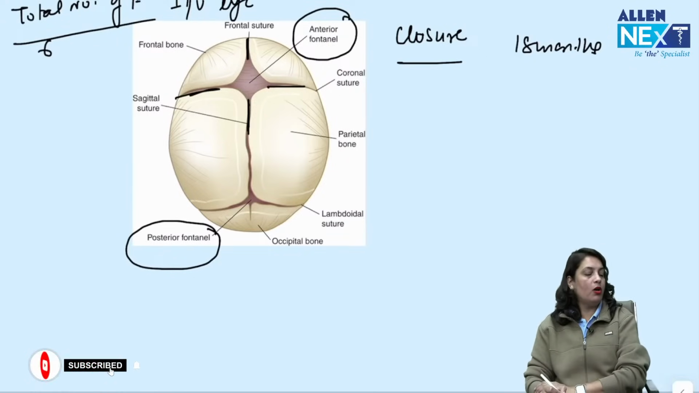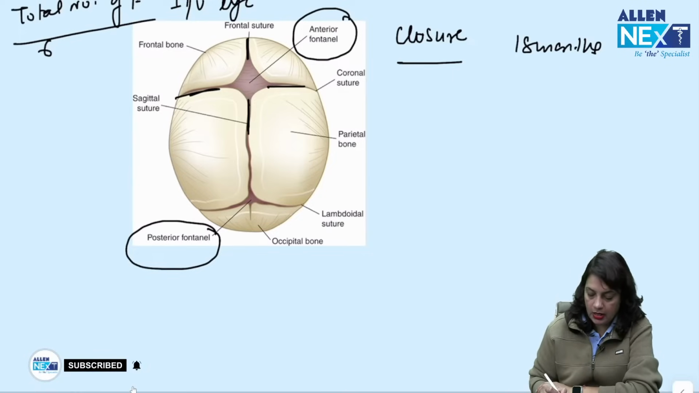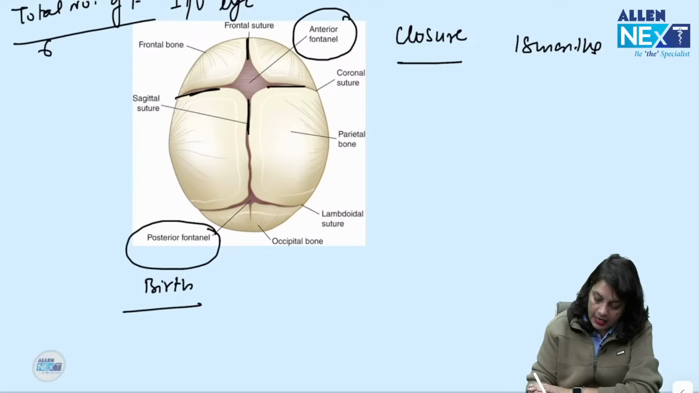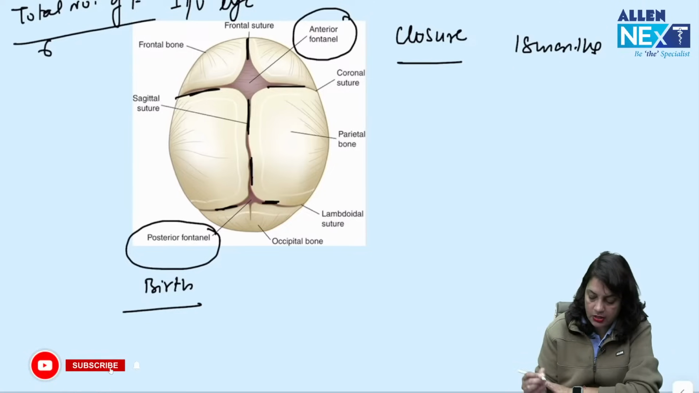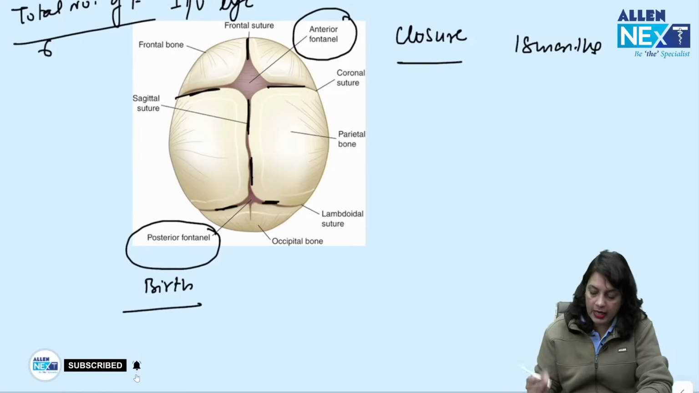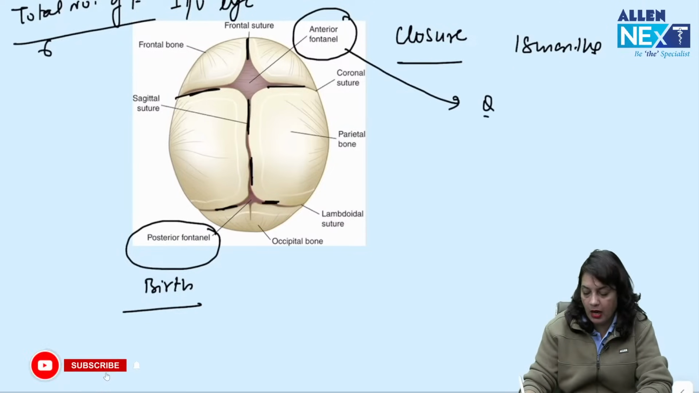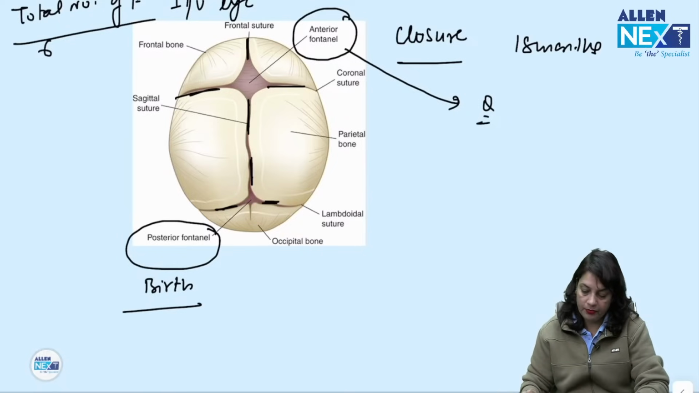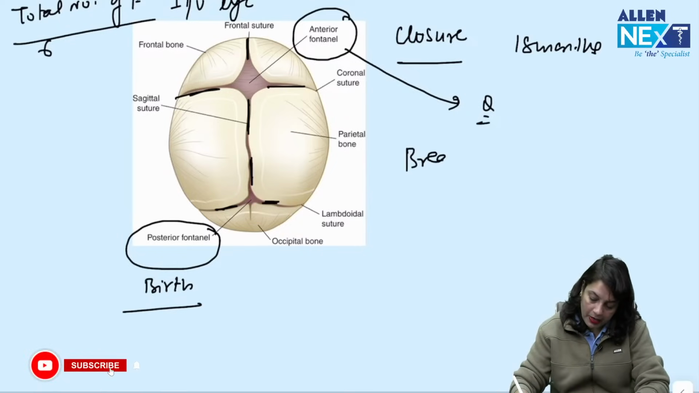When the baby is born, the baby has 2 fontanelles. The posterior fontanelle is closed at birth or up to 6 months. It is bounded by sagittal sutures and lambdoid sutures. So many times the question has been asked on the boundaries of the anterior fontanelle, which is called the bregma.